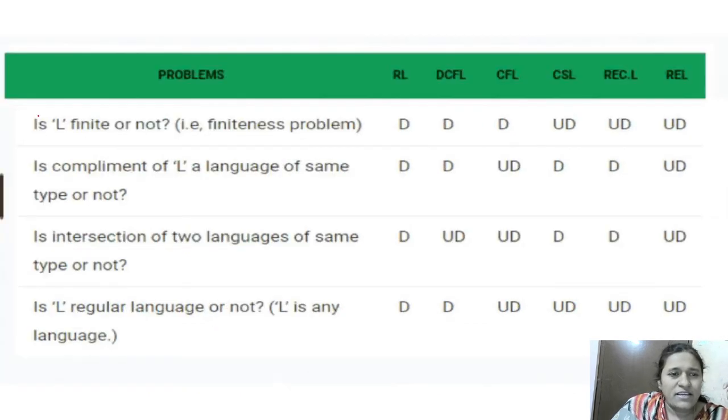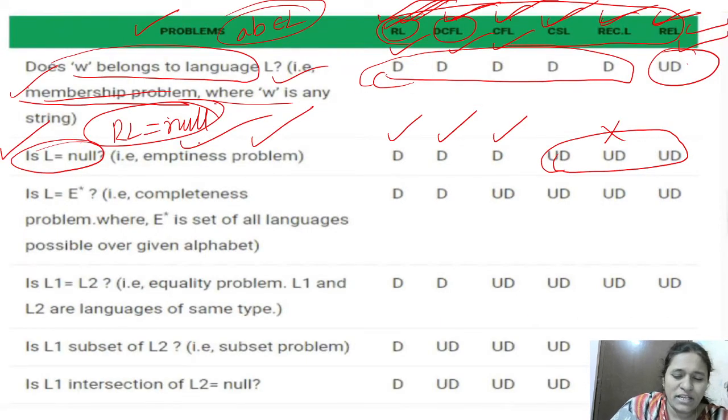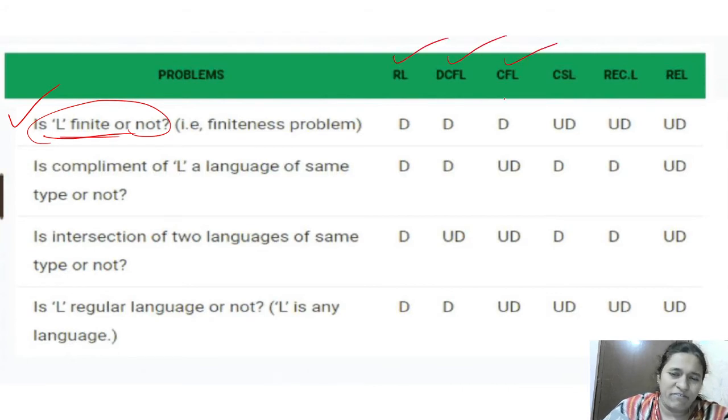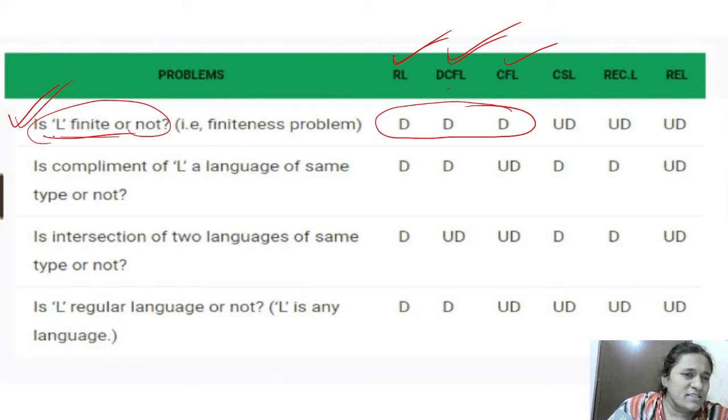Next one, here you have to remember this. First, membership problem, emptiness problem and finiteness problem. Next, remember this. Whether the given language is finite or not, we can decide in regular, DCFL and CFL. These three only. In these three languages only we can decide whether the language is finite or not. This is called the finiteness problem.